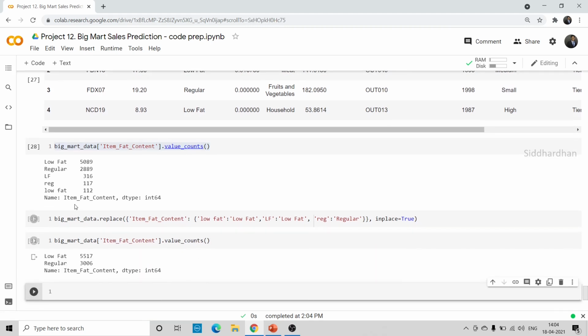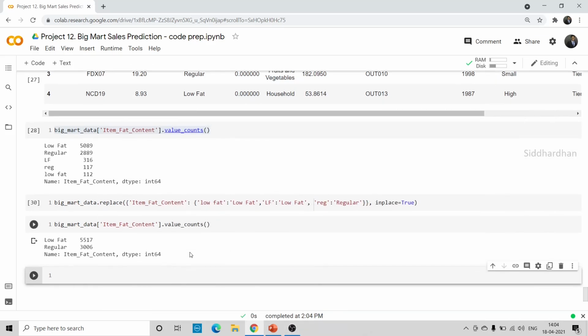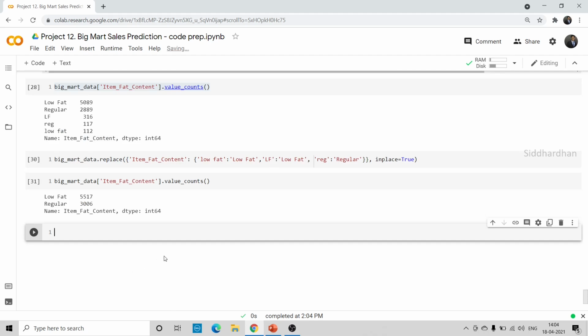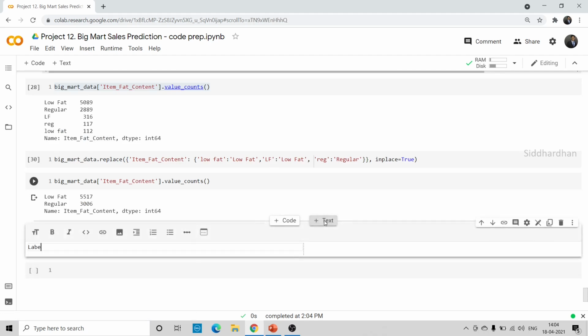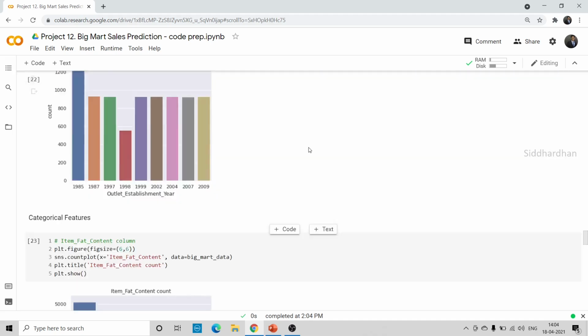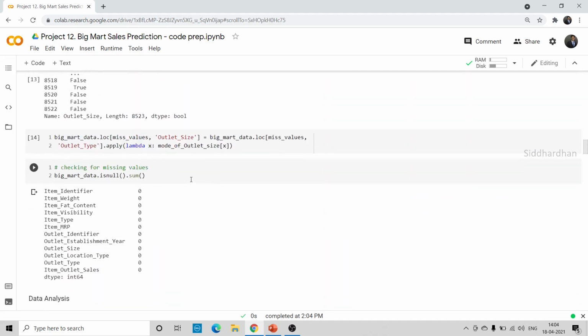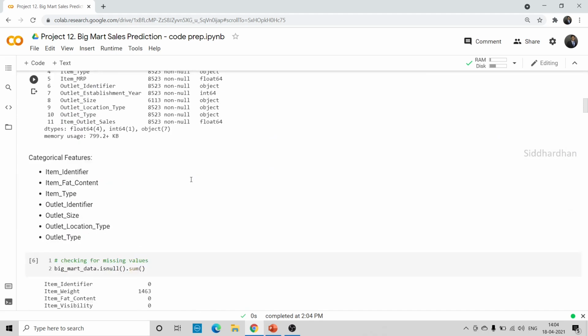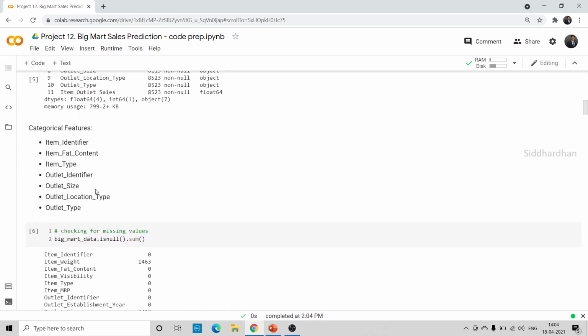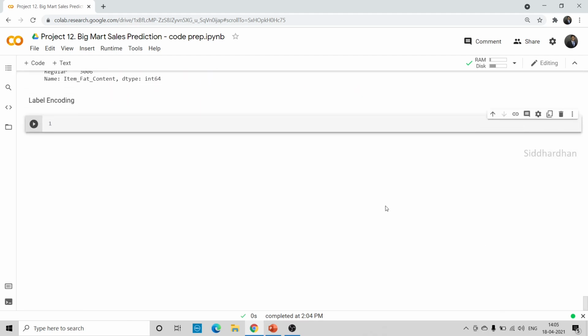Okay, so now you can see here we have only two categories. One is low fat and the other one is regular. So we don't have these three other categories. Okay, so now let's do this label encoding. So I'll just make a text here, label encoding. In this, what we are going to do is take all the string values. So we are going to take all the categorical values. So here we have these 7 categorical columns, and we are going to take all these categorical values and transform them to numerical values. Okay, so just come here and let's do the label encoding part.